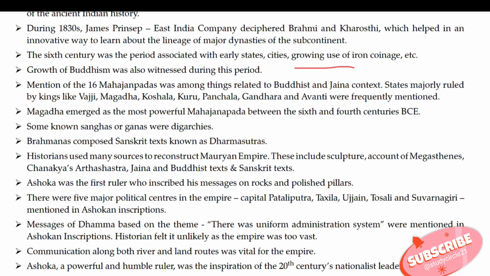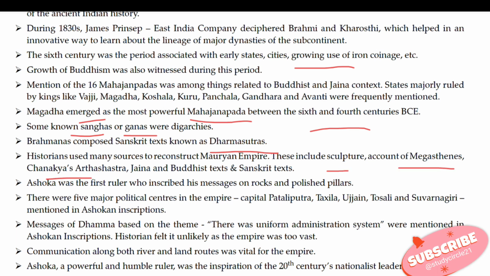Mention of the 16 Mahajanapadas was among the things found in Buddhist and Jaina texts. States ruled by kings, like Vajji, Magadha, Koshala, Kuru, Panchala, Gandhara and Avanti, were frequently mentioned. Magadha emerged as the most powerful Mahajanapada between the 6th and 4th century BCE. Some, known as Sanghas and Ganas, were oligarchies. Brahmans composed Sanskrit texts known as Dharmasutras. Historians used many sources to reconstruct the Mauryan Empire. These include sculpture, the account of Megasthenes, Chanakya's Arthashastra, Jaina and Buddhist texts and Sanskrit texts.